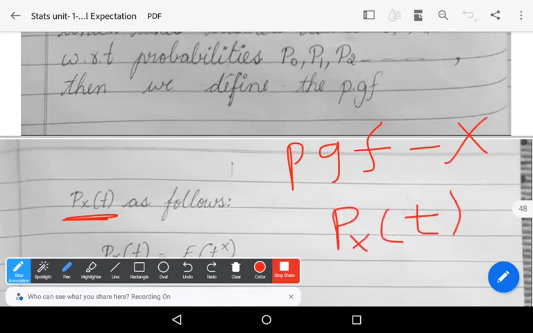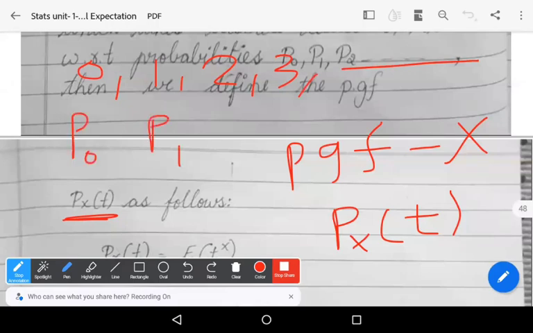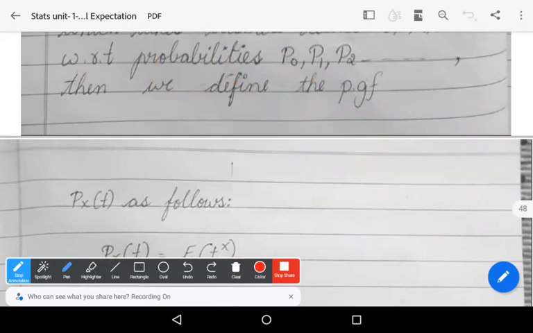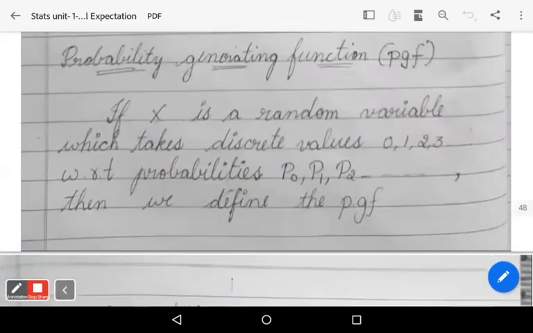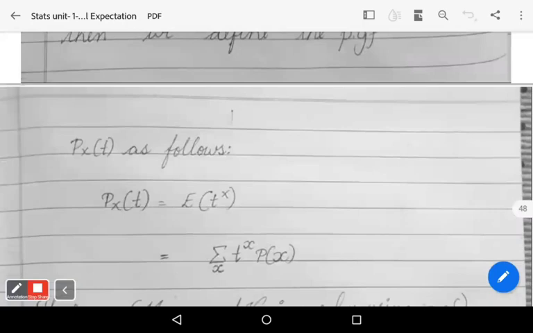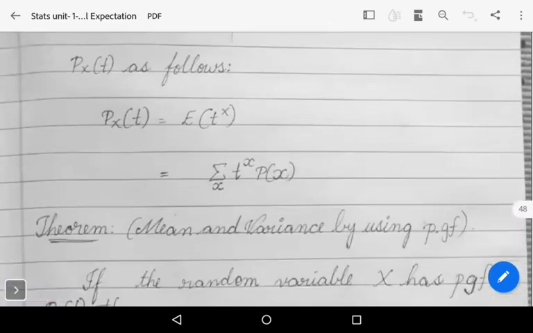Here capital X takes only discrete values 0, 1, 2, 3, and so on, whose respective probabilities are P0, P1, P2, P3, and so on. The probability generating function of a random variable capital X is denoted by Px of t and defined as follows.